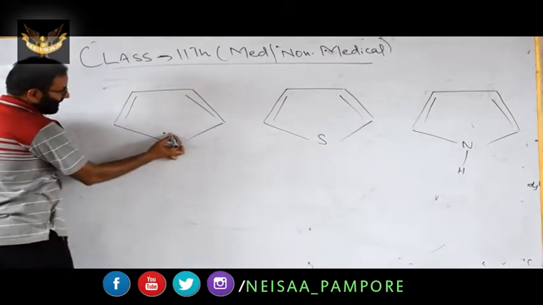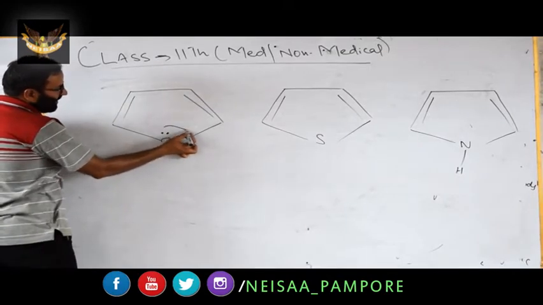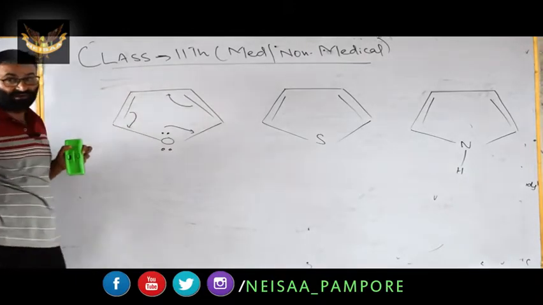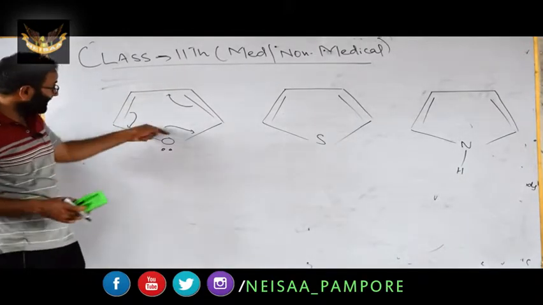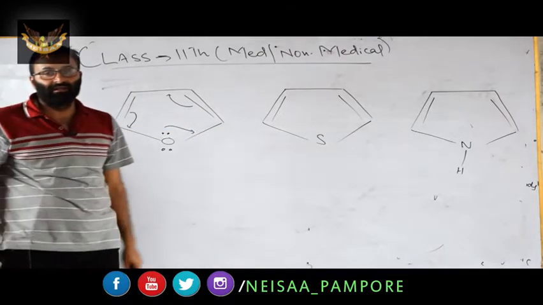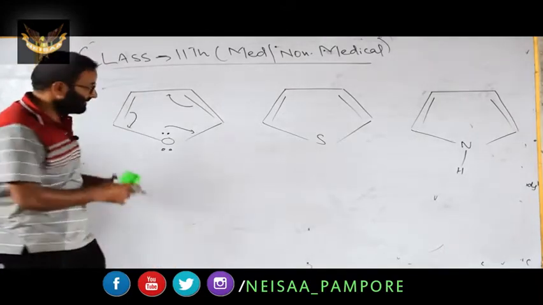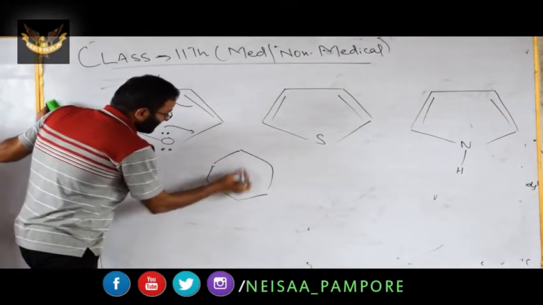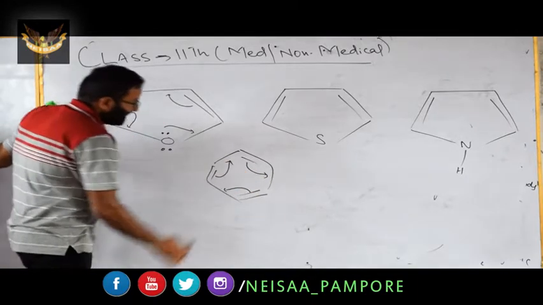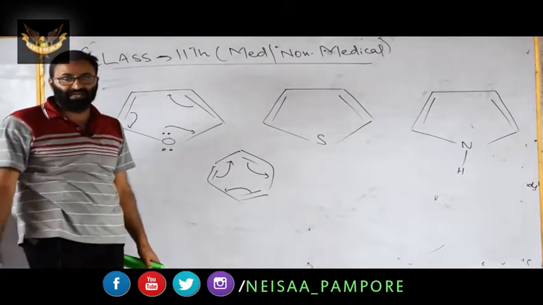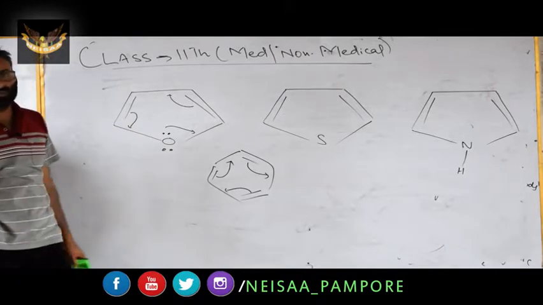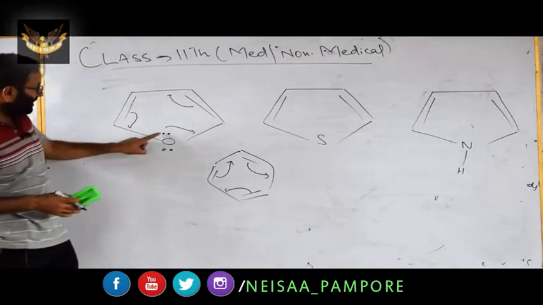Here we have the lone pair on the oxygen. This lone pair is involved in the resonance. What you have read in chemical bonding: a lone pair can also be involved in resonance. A lone pair can also move. Because of this movement throughout the ring, the system becomes stable. As shown in benzene, which you must have read in resonance, this moves there, this moves there. Delocalization of the pi electron cloud brings stability to benzene. This is resonance. But resonance can also involve the lone pair.